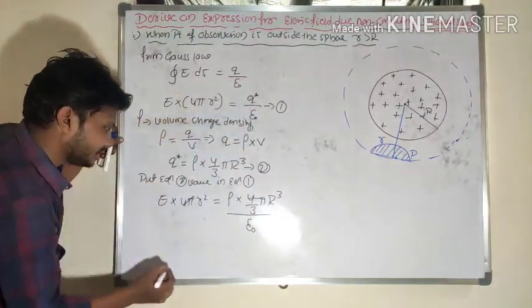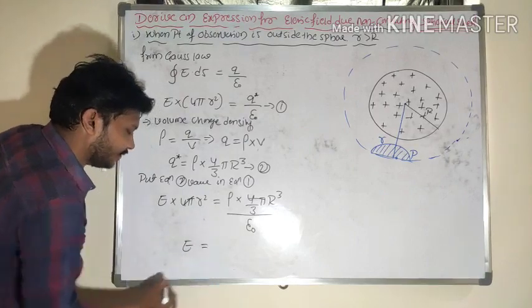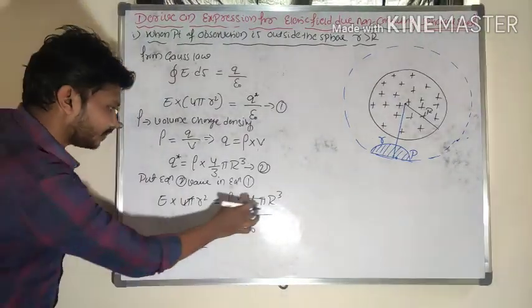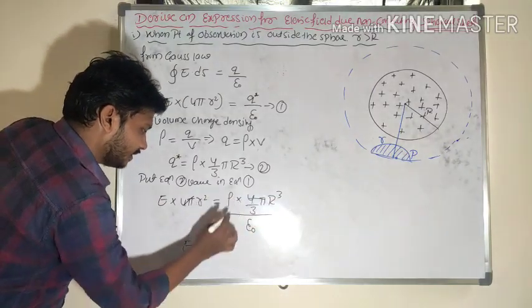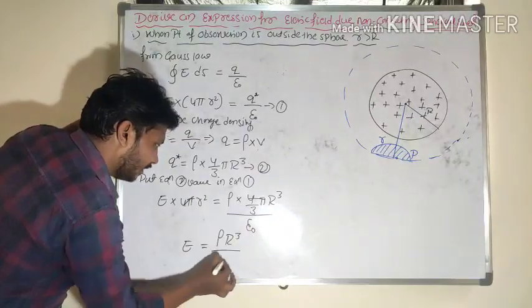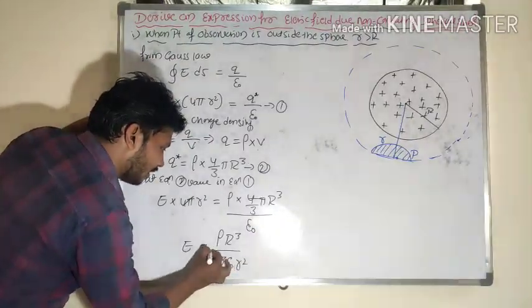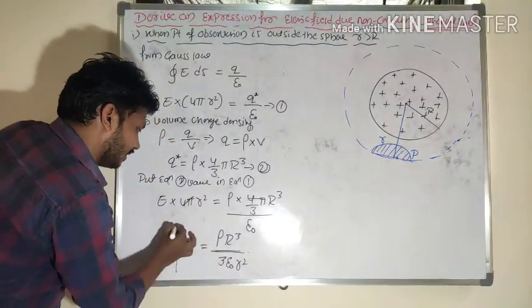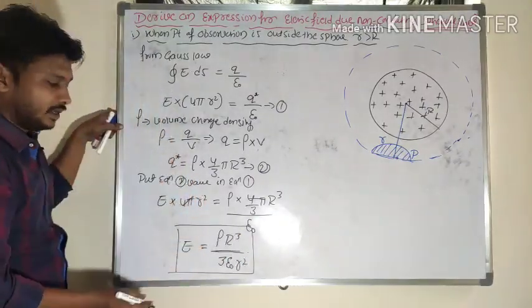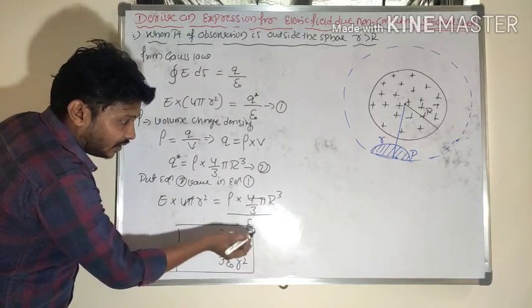So the equation becomes E is equal to rho into r cube divided by 3 epsilon naught into r square.